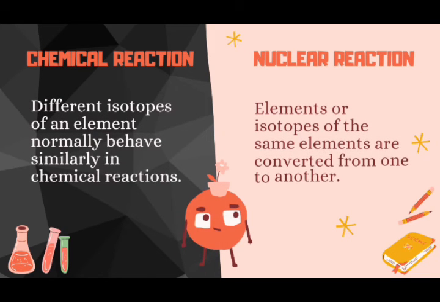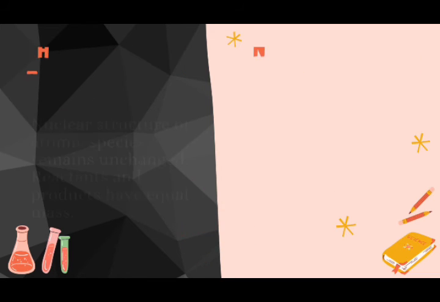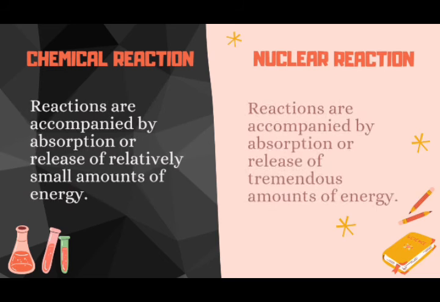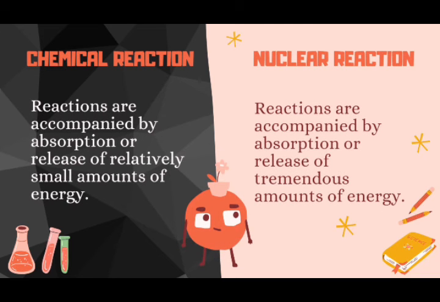In chemical reactions, different isotopes of an element normally behave similarly, while in nuclear reactions, isotopes of the same elements are converted from one to another. The nuclear structure of atomic species remains unchanged, and reactants and products have equal mass in chemical reactions. But in nuclear reactions, the nuclear structure of atomic species changes, and there is mass change. Chemical reactions are accompanied by absorption or release of relatively small amounts of energy. Nuclear reactions are accompanied by absorption or release of tremendous amounts of energy.